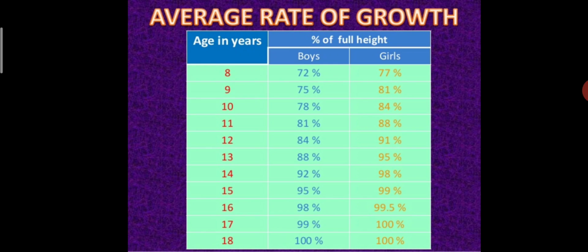Now the average rate of growth. In this table, according to your age, we see the height of boys and girls. At 8 years, 72% of full height has grown in boys and 77% in girls. At 9 years, 75% in boys and 81% in girls. At 10 years, 78% in boys and 84% in girls.